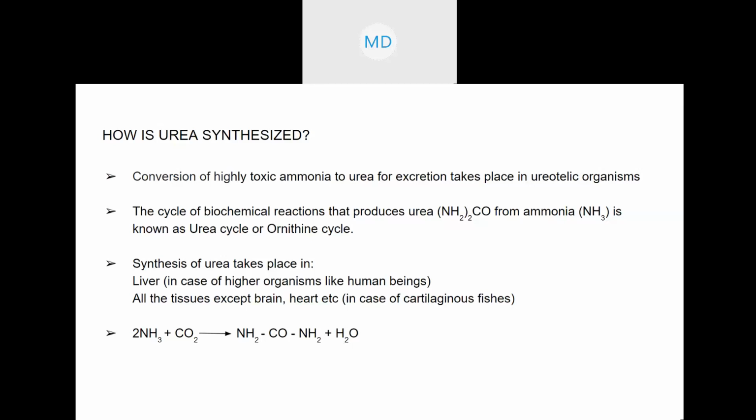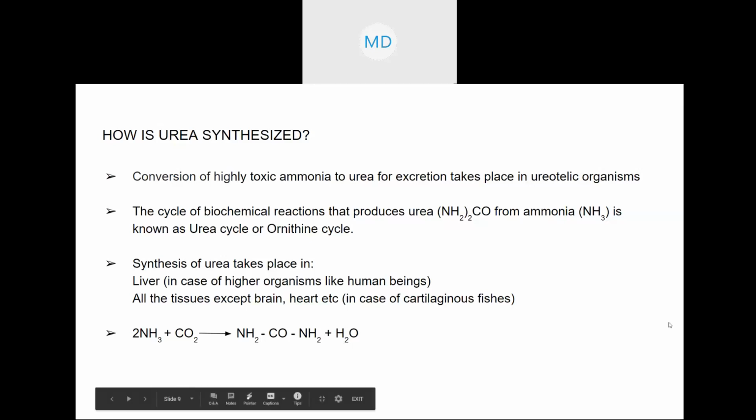But the difference is that in ammonotelic organisms, ammonia is eliminated as soon as it is formed. But in ureotelic and uricotelic organisms, as soon as ammonia is formed, it is converted into something that is less toxic. So in ureotelic organisms also, ammonia is formed, then ammonia is converted into urea, which is less toxic.